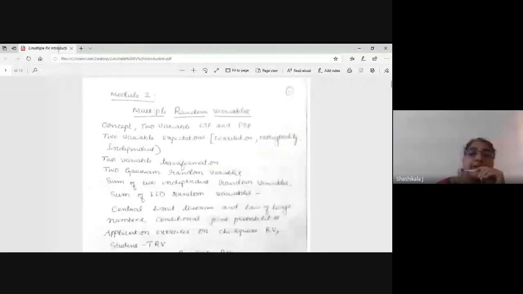Okay. Now, till now we have studied the first module, that is the single random variable. So you know what you mean by random variable? Just a recap of this, because the same concepts are extended to multiple random variables. But here we are restricting ourselves only to two variables, that is bivariate, and a little bit to n variables.